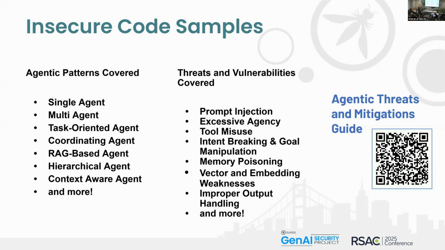And there are more patterns that were covered, like single agent, multi-agent. We've got RAG examples in there. We've got a hierarchical agent, conversational agents. We've got examples of customer chatbots gone awry. You name it, it's in there. I hope it's really helpful. I hope it's useful. If you've got any feedback on it, or if you'd like to add more to it and participate, I'd love that. It'd be really helpful to get more people involved in this.